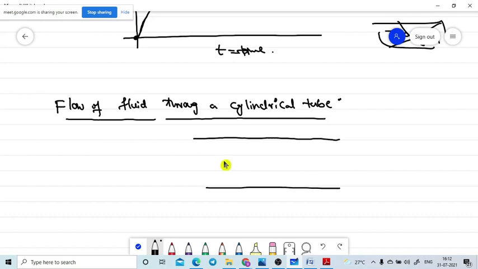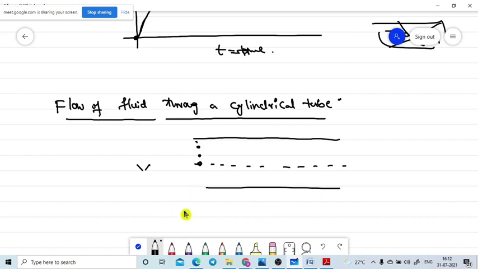Our goal is to find the velocity of the fluid while it is flowing through a tube, from its axis point of the cylindrical tube. We need to measure the velocity here, here, and here. That is our goal in this topic. We don't have any derivation for this one, we are just going to use the formula.